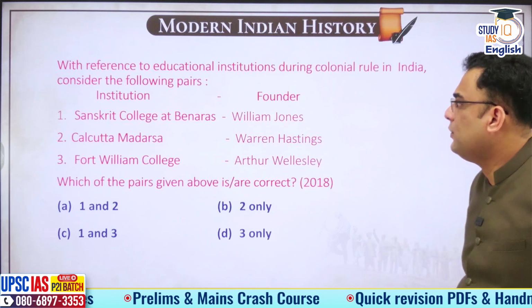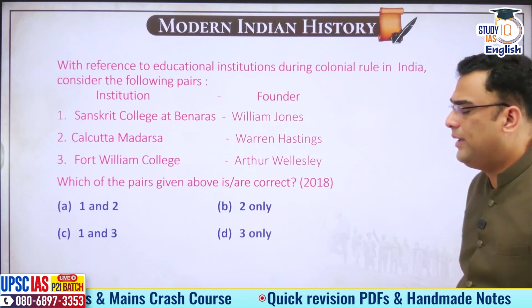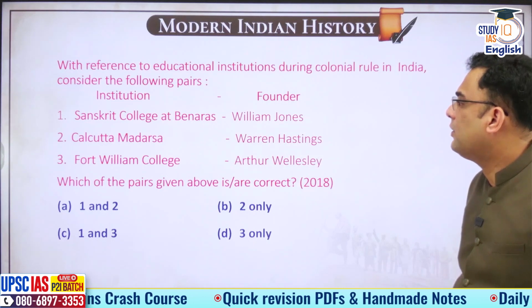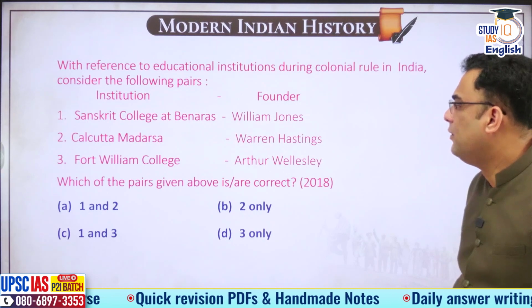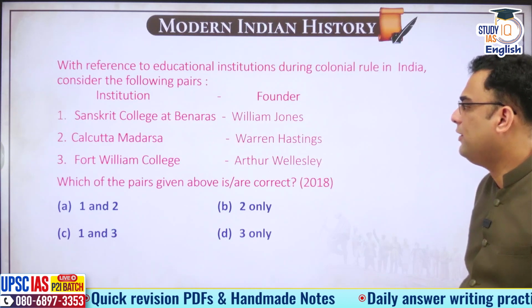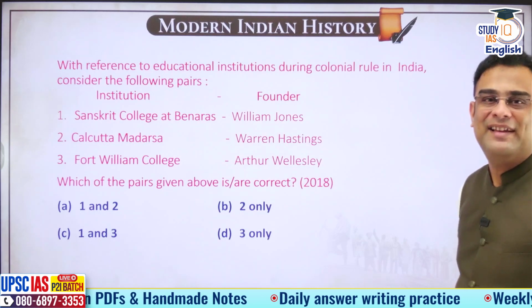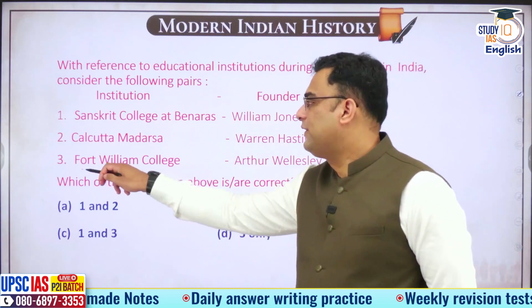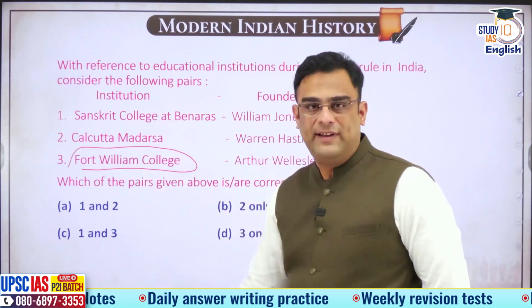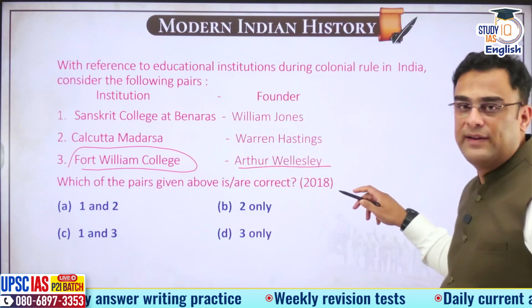After this, with reference to educational institutions during colonial rule in India, consider the following pairs. Sanskrit College at Banaras, William Jones. Calcutta Madrasa, Warren Hastings. Fort William College, Arthur Wellesley. Okay. Now this is a tricky question, guys. Right? What is the trickiness over here? Fort William College, we just saw it was done by Lord Wellesley. But here UPSC has given Arthur Wellesley.